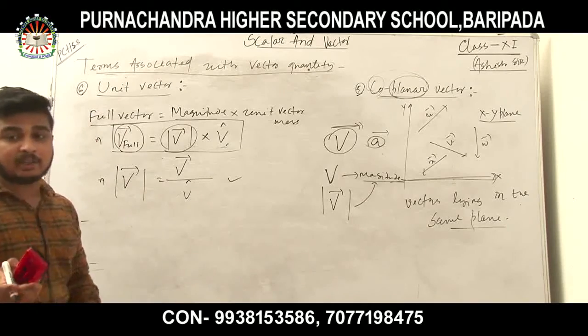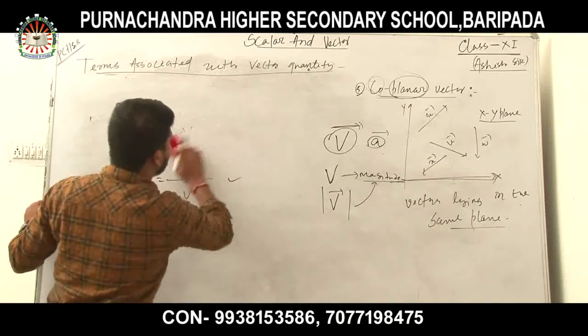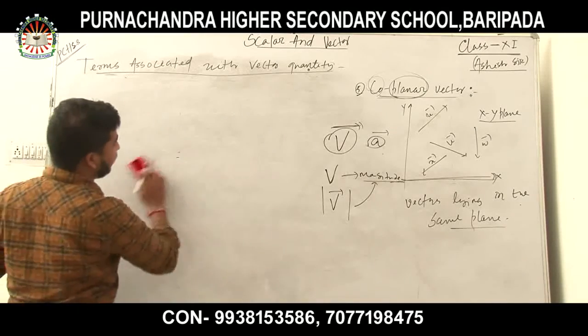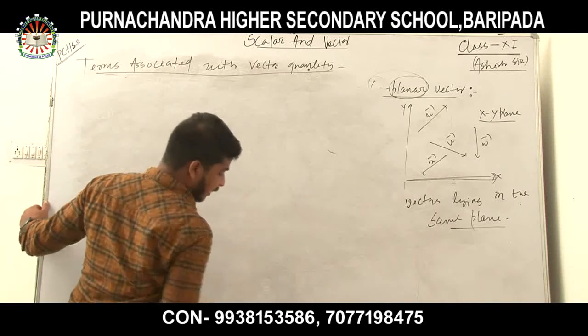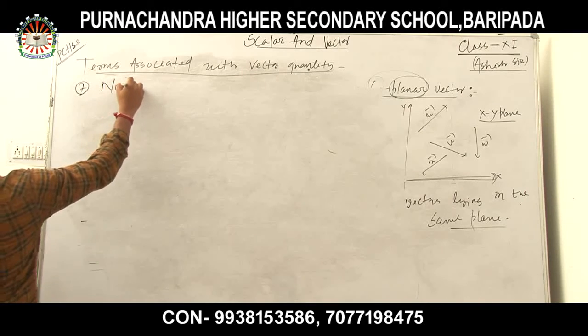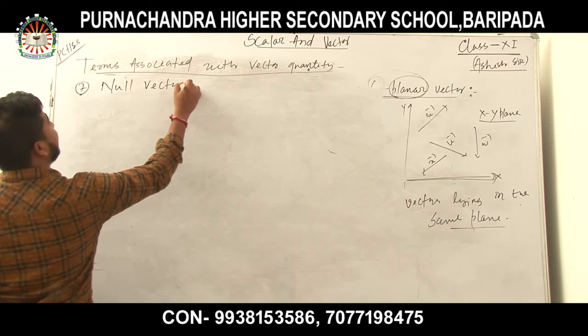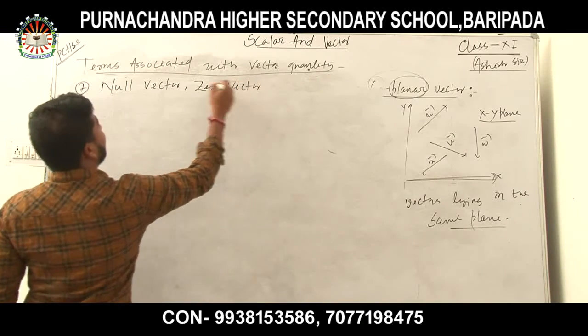And another vector is there. This is the last vector. There are so many vectors, but we will discuss some of them. So the last vector I am going to discuss is the null vector, or I can say zero vector. What is a null vector?